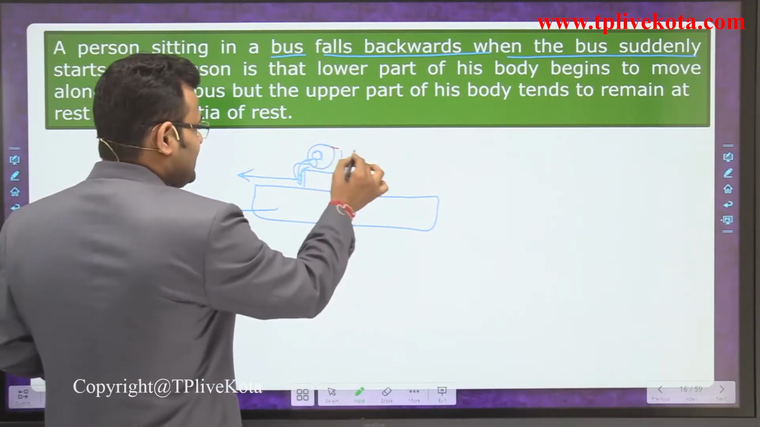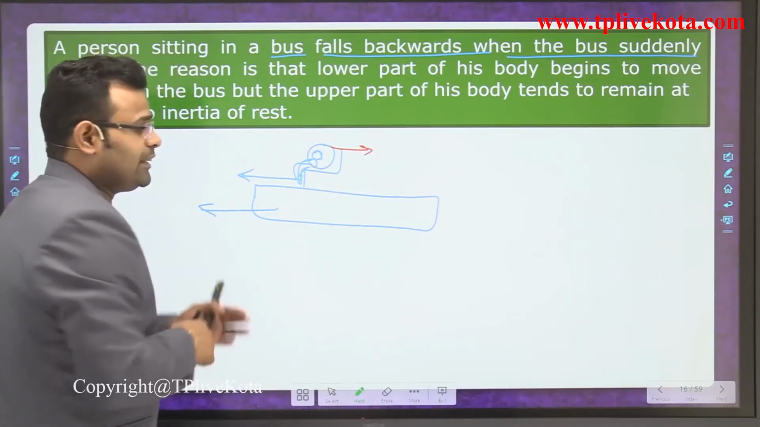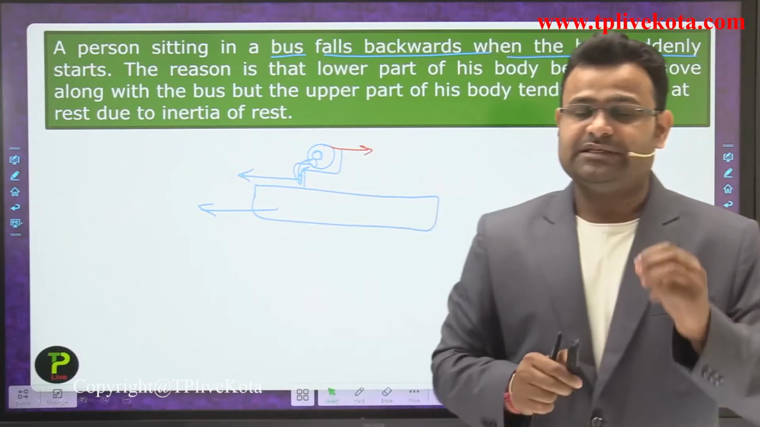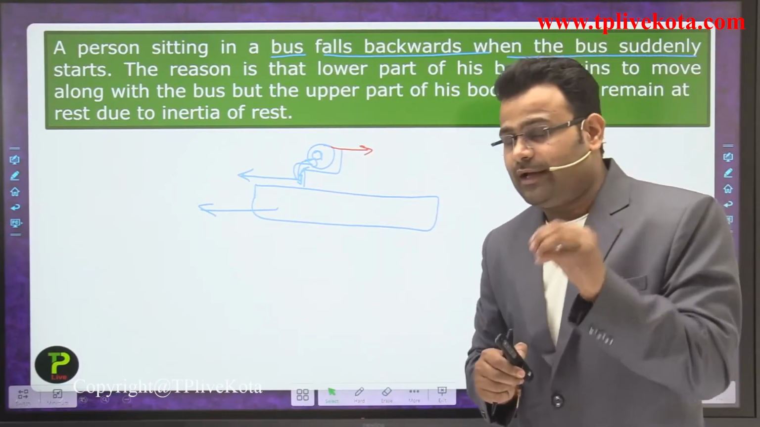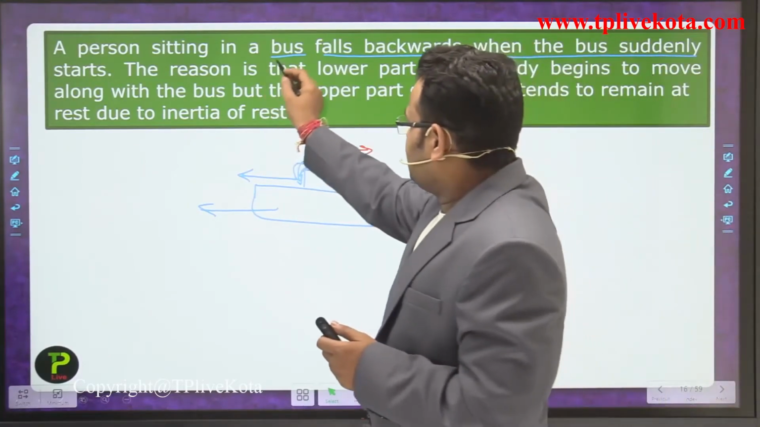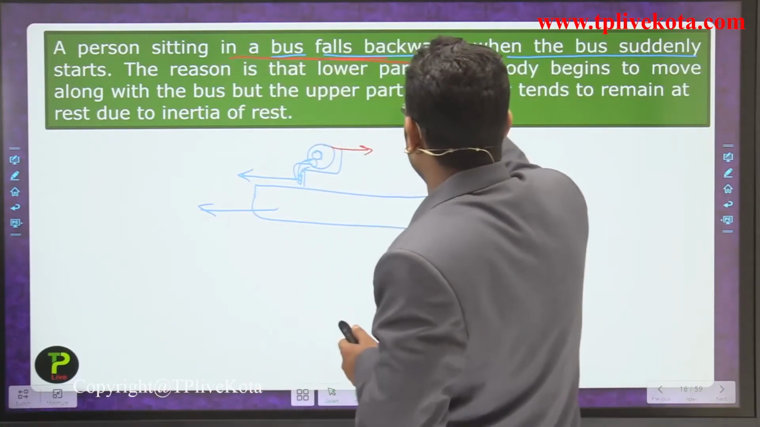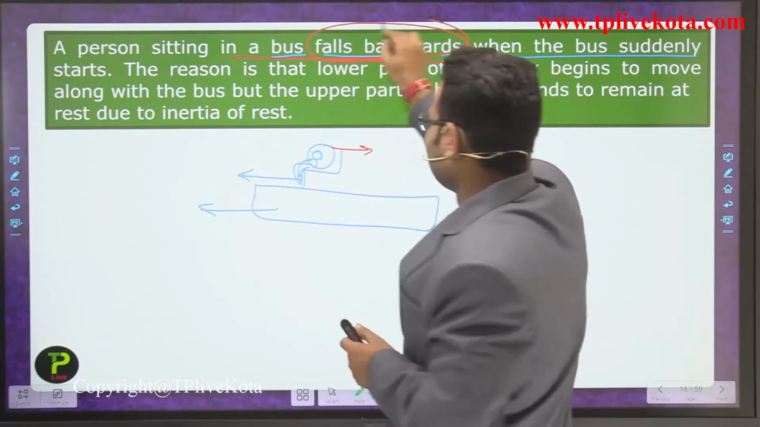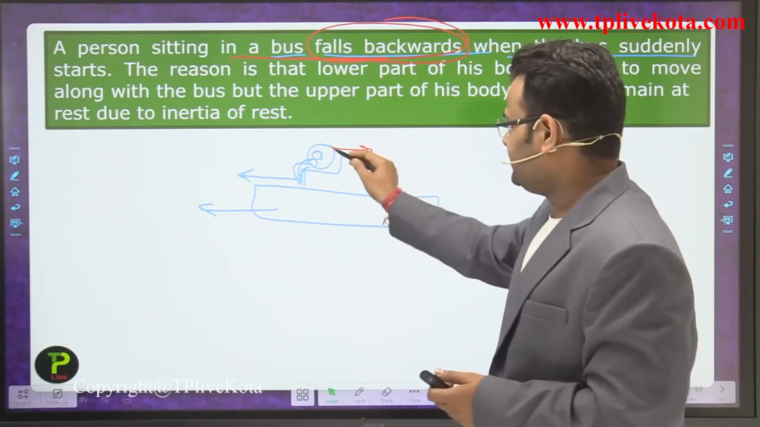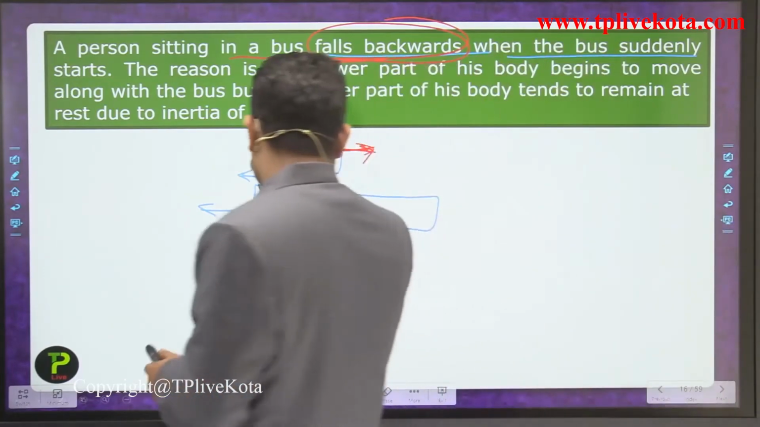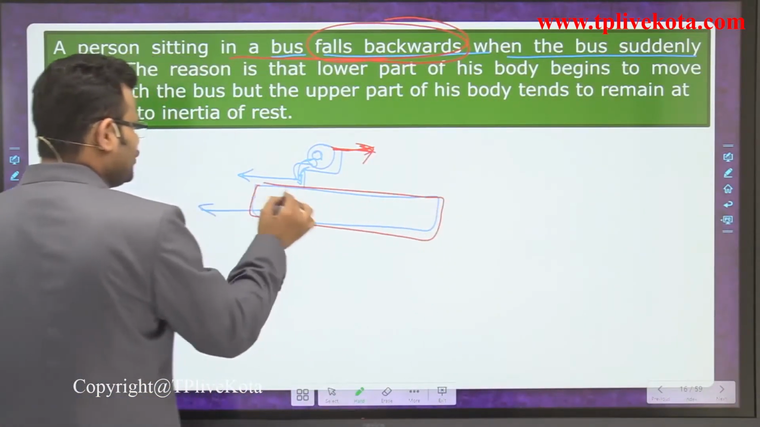So it goes in the backward direction. Whenever any bus starts suddenly, what happens? The person sitting in the bus falls backward. The person experiences a force in that direction. What is the reason behind that? The vehicle suddenly starts to move.